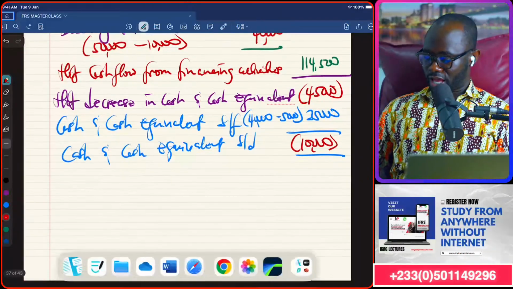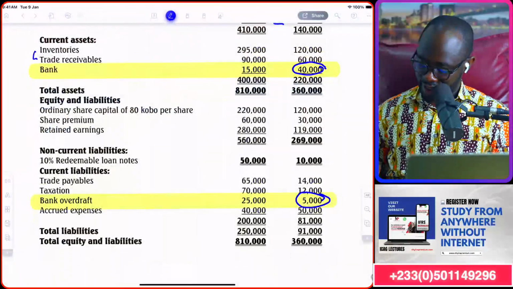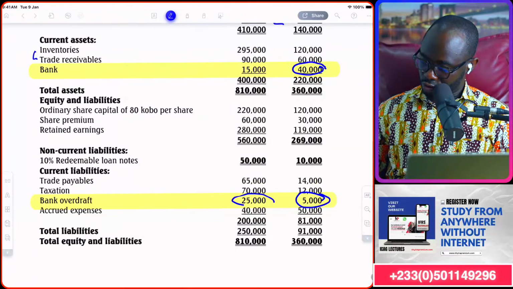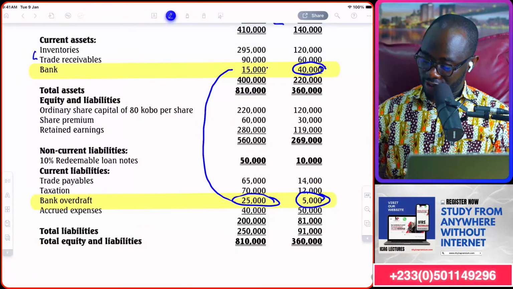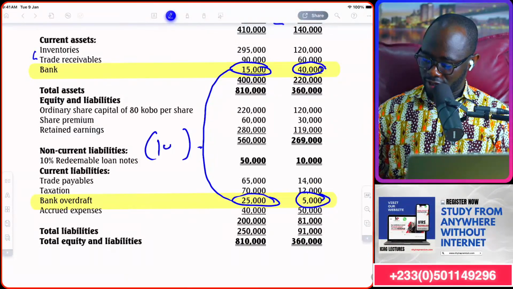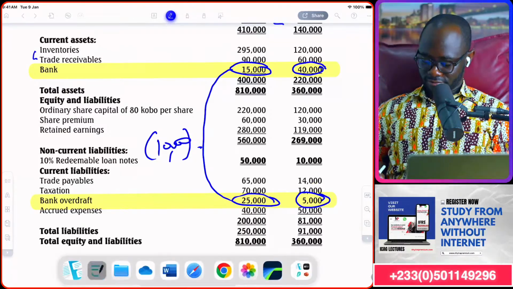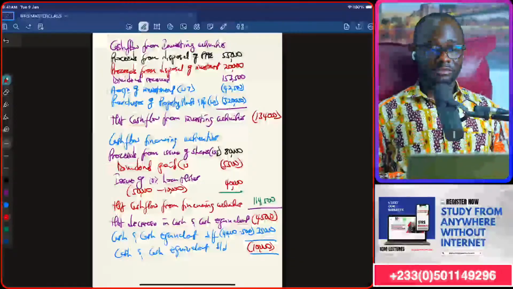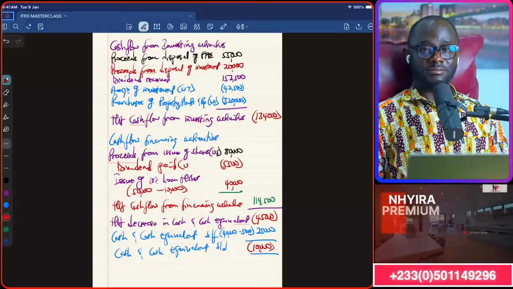Is that what we have at the current? Yes. Bank overdraft is 25,000. That's negative. Bank deposit is positive 15,000. So we owe the bank 10,000. Yeah. That is our cash flow statement, and it has balanced.